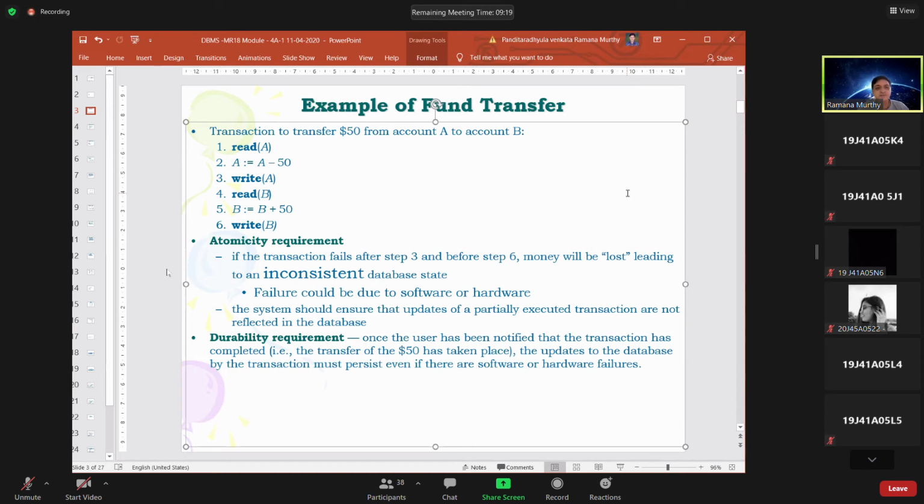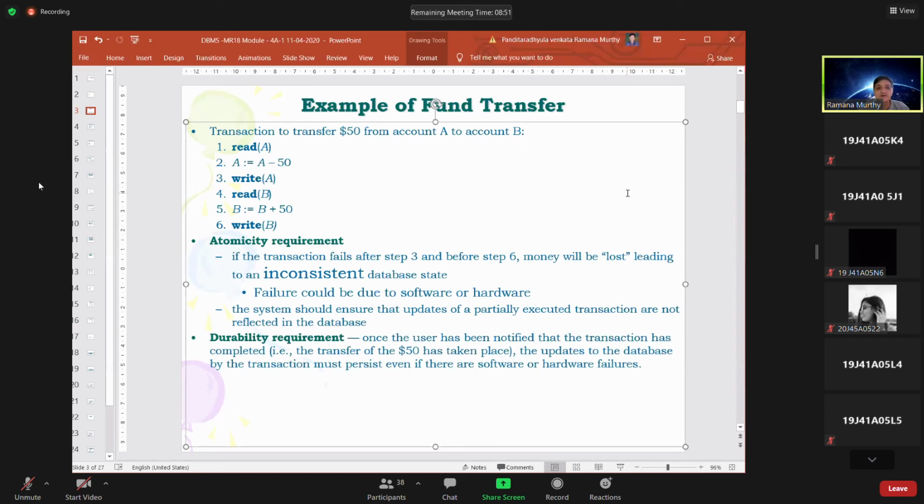After step number 3, our transaction is failed. What happens? The money is not transferred from account A to account B successfully. Reading and modifying the B value in the RAM is not sufficient. The value has to be modified in our database, which is lying in the hard disk also. Unless the value is modified in the hard disk, RAM is containing it only temporarily.